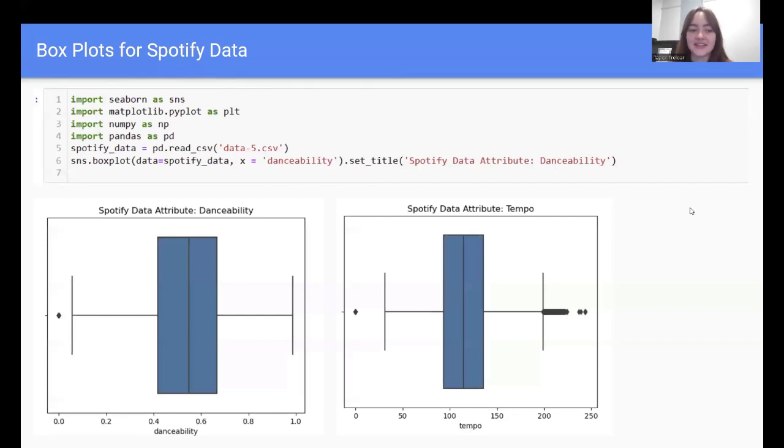So this is just the last slide. I thought it would be interesting to do a box plot for some of the data that didn't have binary inputs. So you could see outliers and where the general middle of the data is. I did that with danceability and tempo, and then above is the code that I used.